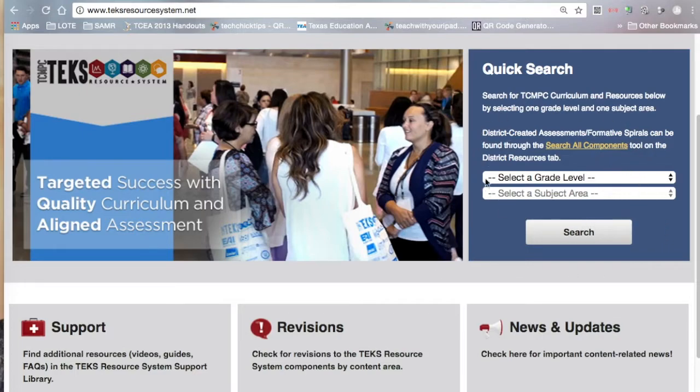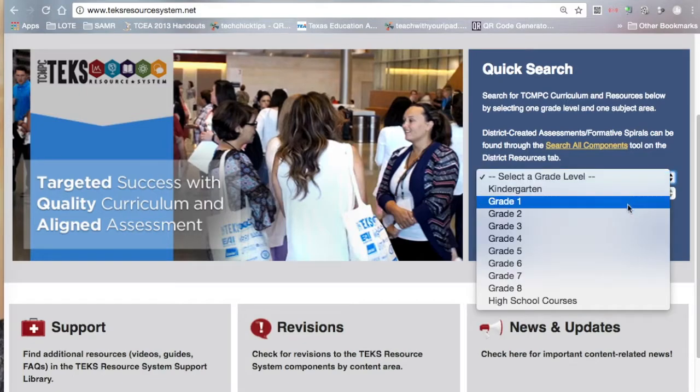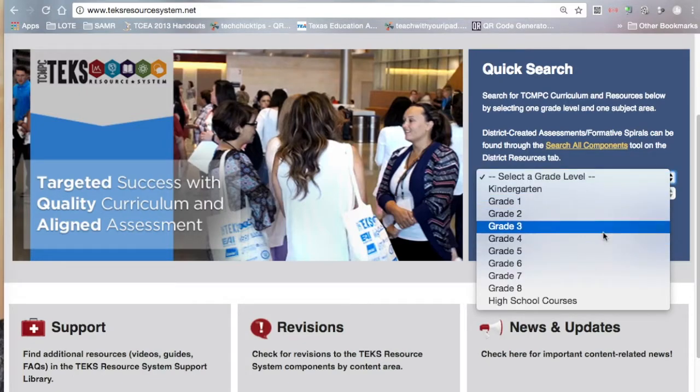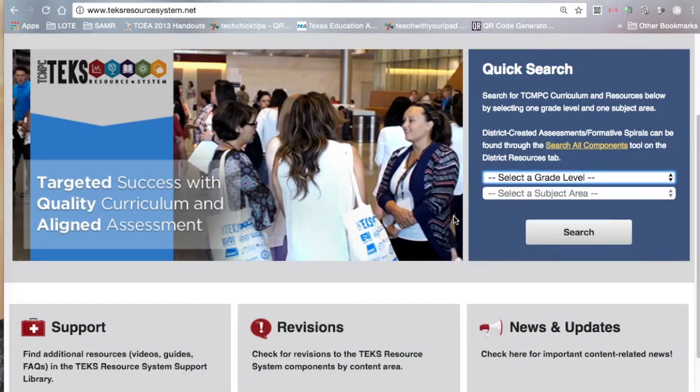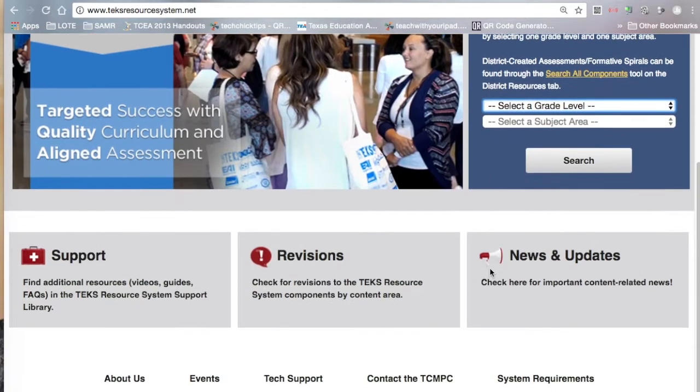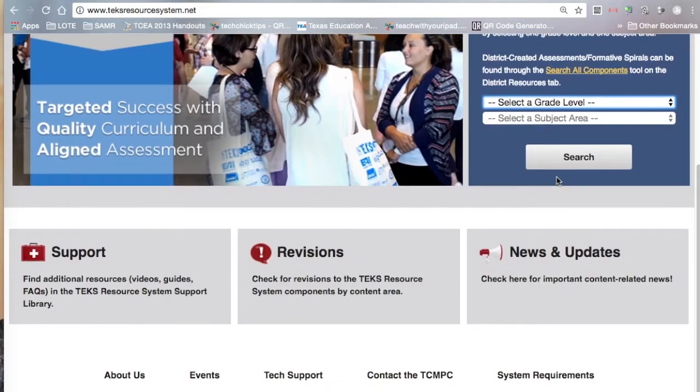You have the Quick Search, where you can go really quickly to a specific grade level and a content area. You click search and you'll be able to see all of the components available for that grade level and content area. Then down here you see the support. This is where you're able to find several videos or guides, or maybe you just have some questions about how to navigate something in the TEKS Resource System website. So this is really our support library.